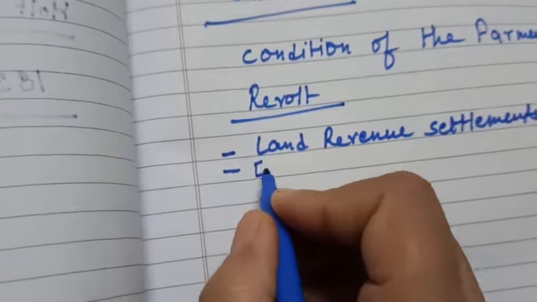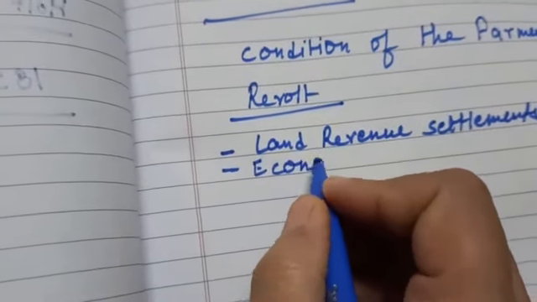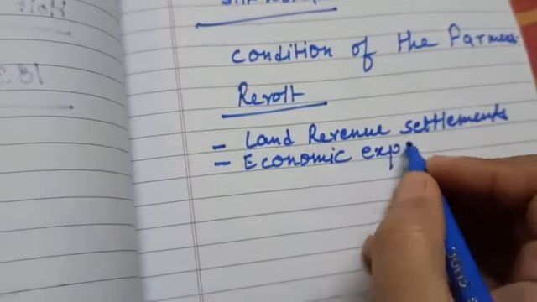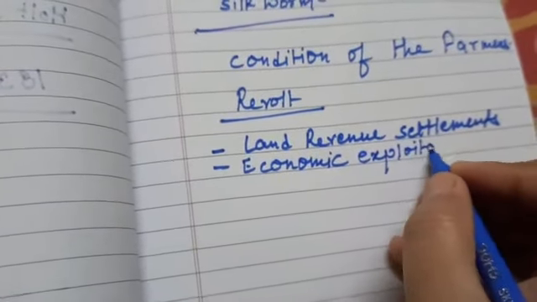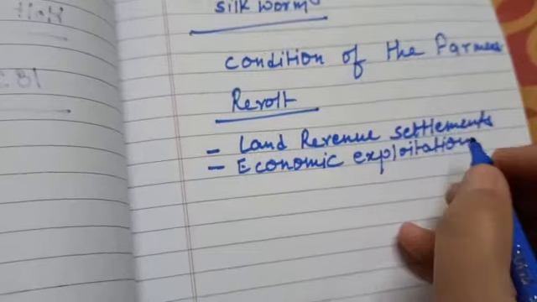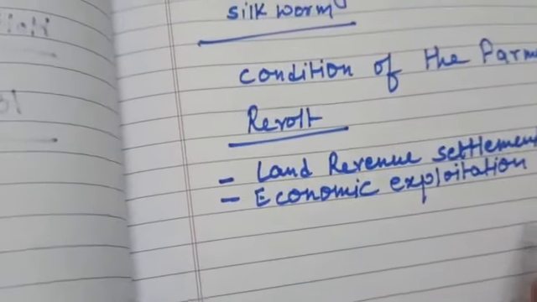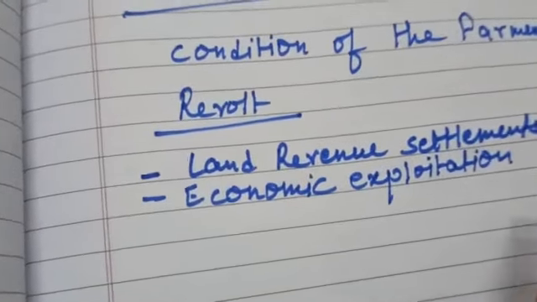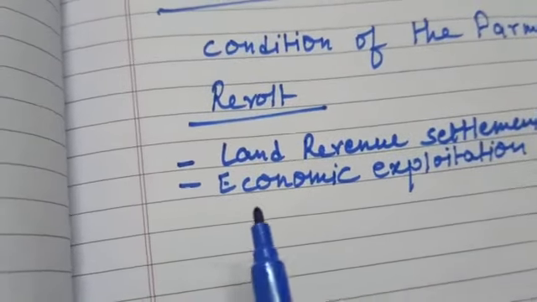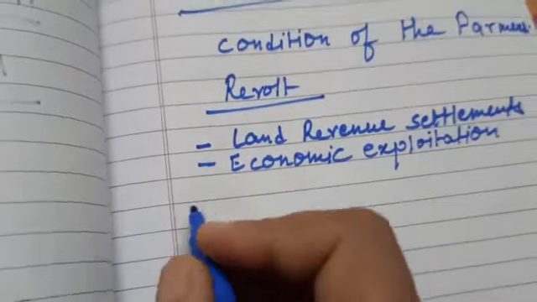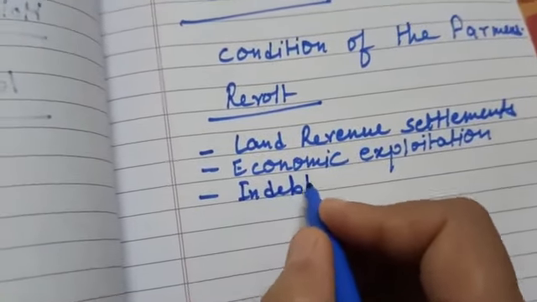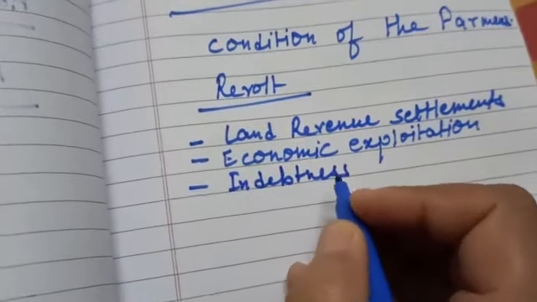The Britishers exploited the farmers economically. They had to pay huge taxes even when there were no crops. Economic exploitation, especially of the rural masses, the people living in the village area. Then long standing loans and indebtedness was also a reason for the farmers' poor condition.